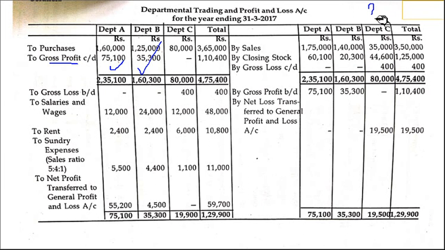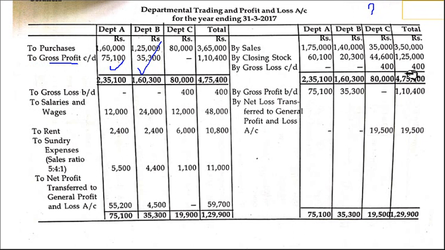So there is a problem. C department debit side is more; purchases are more than the sales. So there is gross loss for department C. Same thing we have to bring down. To gross profit A and B carried down, by gross profit brought down A and B you have written.